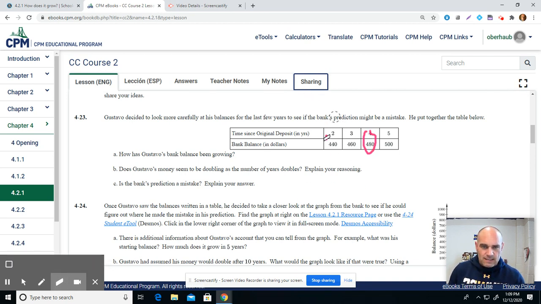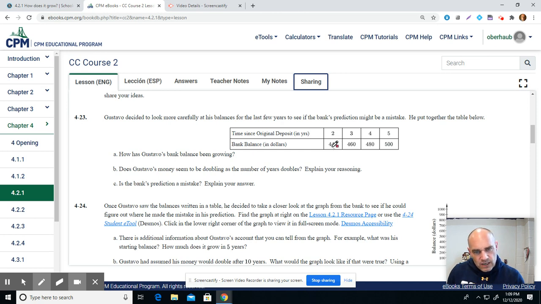All right, last question. Is the bank's prediction a mistake? Explain your answer. I don't think it's a mistake, and here's why. Every year it's going up by 20. So if I were to go backwards a year, so if I go after 1 year, then he would have